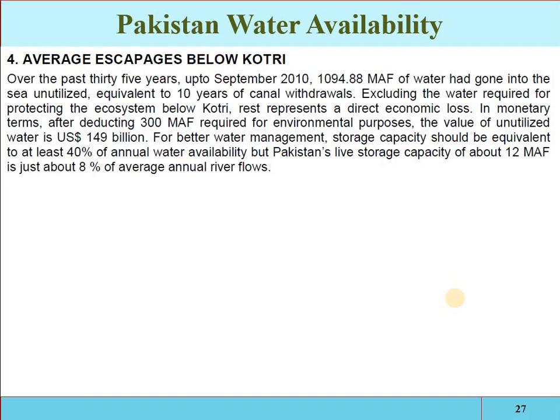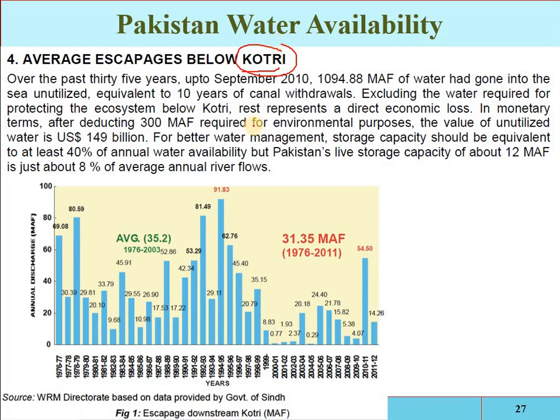Kotri is one of the cities of the Jamshoro district of the Sindh province. The water which flows beyond this point is discharged into the Arabian Sea, and then it is not in our control. So now look at this one. As we have discussed, the current average annual flow of the Indus River is 144 million acre feet. Now we are only utilizing 90 million acre feet of water. So the rest of the water we are discharging into the Arabian Sea.